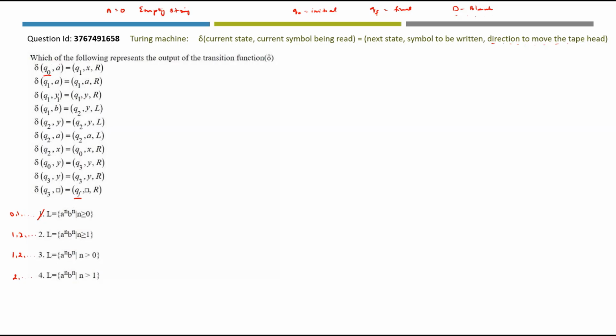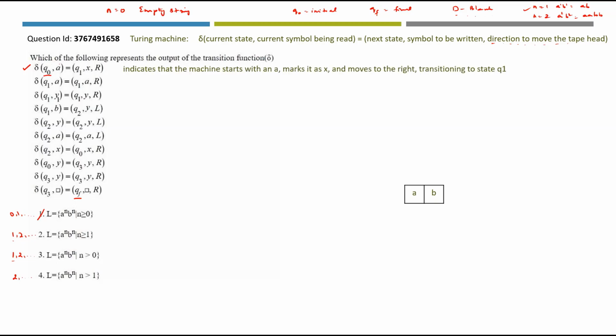Now let's take n equal to 1. When n is equal to 1, we will have a power 1 b power 1, which is equal to ab. When n is equal to 2, a square and b square, which can be represented as aabb. So let's start with the first transition. Let's take this one: delta q0 comma a is equal to q1 comma x comma R.